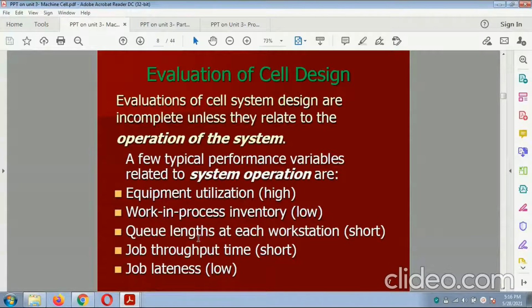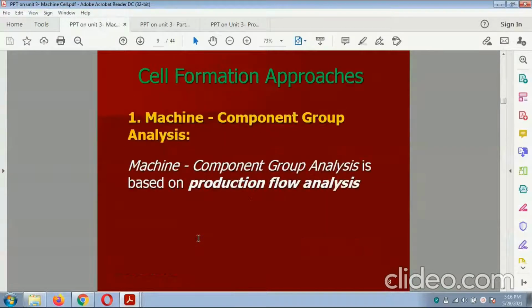The evaluation of the cell with respect to the operation of the system. A few typical performance variables related to system operation are: equipment utilization, which is very high, work in process inventory, which is low, the queue length at each workstation, which is very short, job throughput time, which is very short, and job tardiness, which is low.